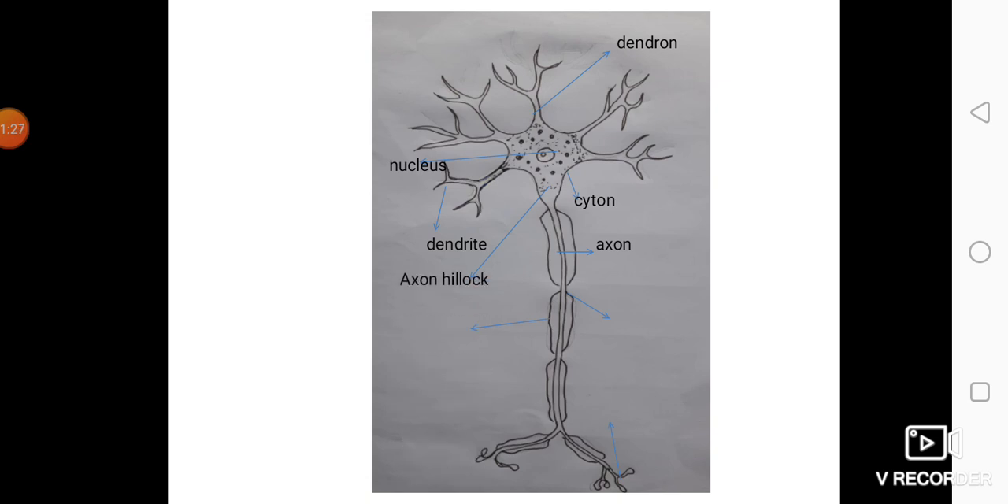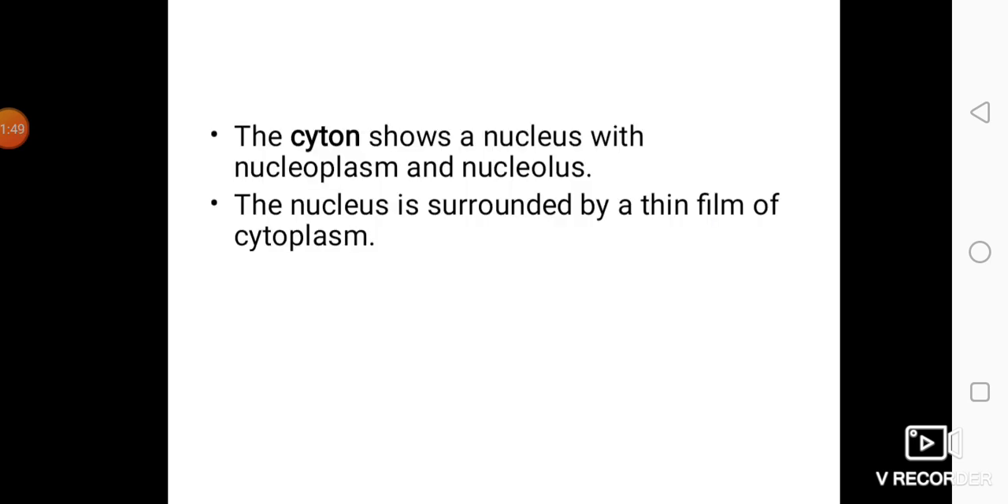Axon arises from the cell body by means of a conical structure called axon hillock. The membrane covering the axon is called neurolemma. Neurolemma is discontinuous, leaving some gaps in between called nodes of Ranvier. The terminal branches of the axon are called telodendrons.